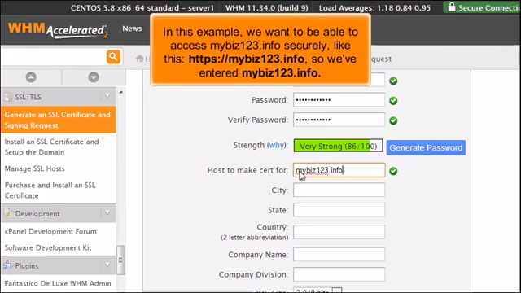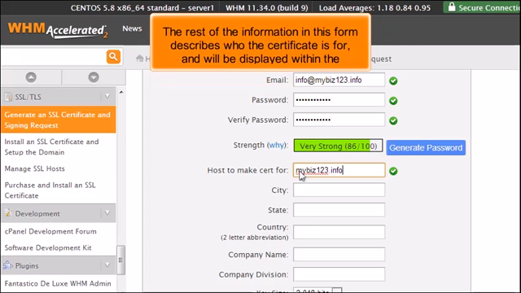In this example, we want to be able to access mybiz123.info securely, like this, https mybiz123.info, so we've entered mybiz123.info. The rest of the information in this form describes who the certificate is for and will be displayed within the certificate.